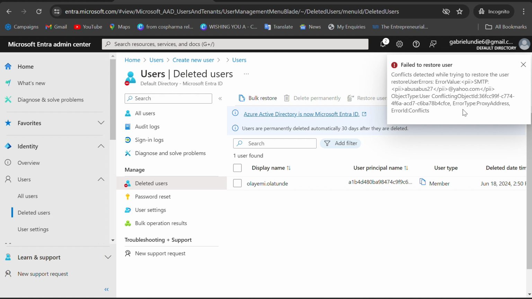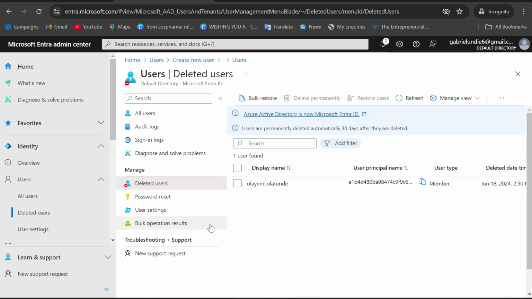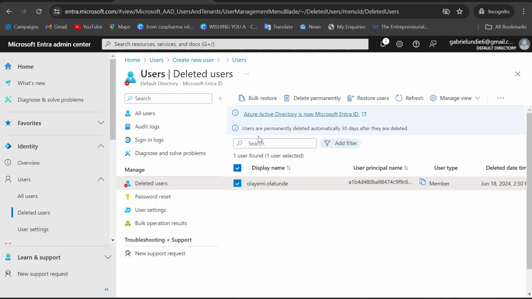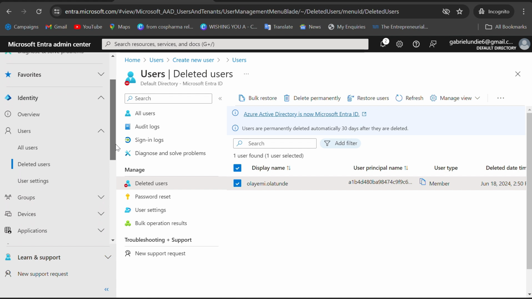There is another user already with this kind of name. But that is how you can restore the user back to where it was. So there is no panicking. But if you want to delete and make sure that your storage is free, you can just quickly select the user and then delete permanently. That is how this thing works here.